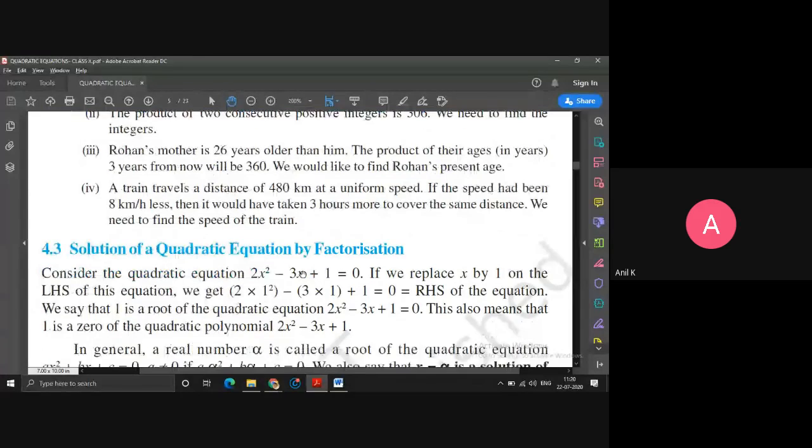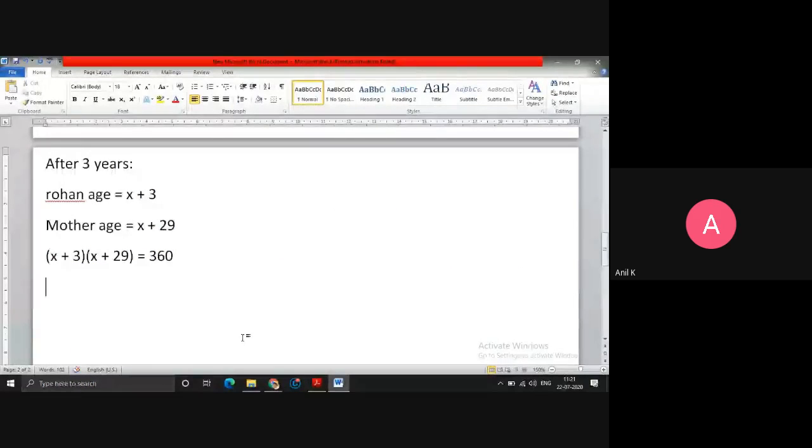Now what else is given? The train travels a distance of 480 kilometers at uniform speed. If the speed had been 8 kilometers per hour less, that means speed is decreased, it would have taken 3 hours more to cover the same distance. We need to find the speed of the train. Let me copy the question here.